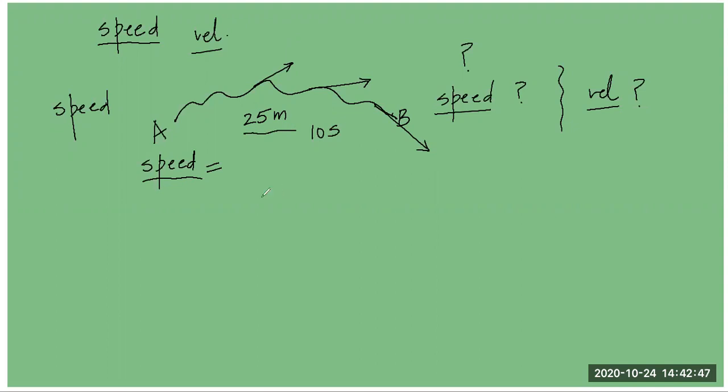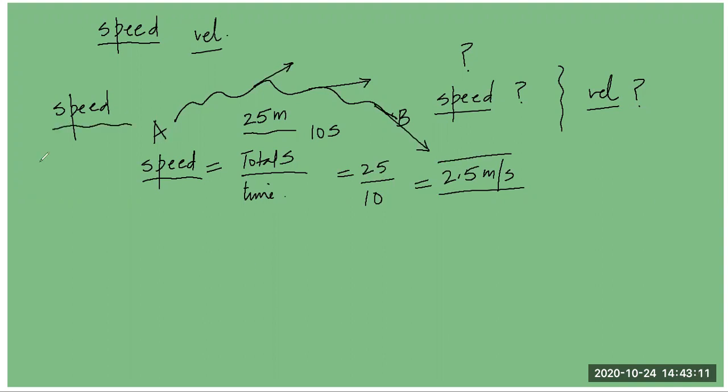So that distance is 25 meters. What is speed? Speed is the total distance divided by the time taken to cover this distance. So this is equal to 25 by 10 seconds, that is, students, 2.5 meters per second was the speed of the particle. It's a scalar quantity. When I say scalar quantity, students, it is a quantity which only has magnitude. What is magnitude? Something which can be measured, something which we can talk about. But it does not have any particular direction.